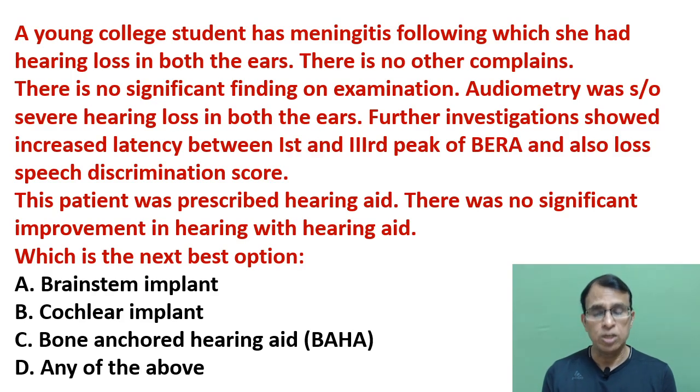So which is the next best option? Brainstem implant, cochlear implant, bone anchored hearing aid, any of the above can be given. So what is your answer? I've also discussed a few things while I was reading this question, so you might have got some idea as to what this is.